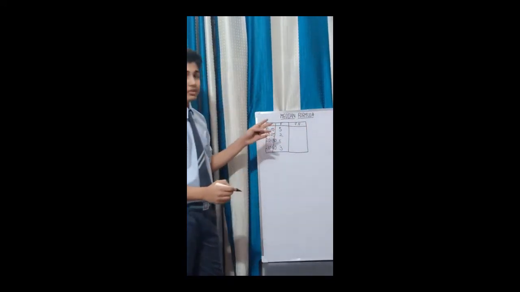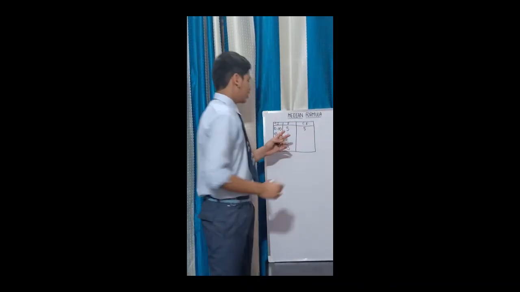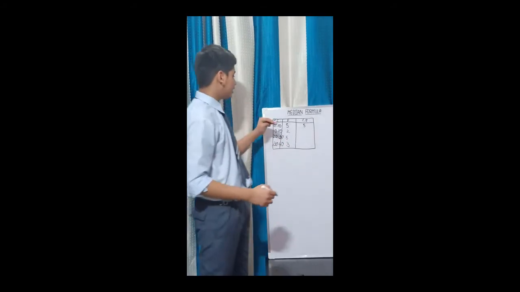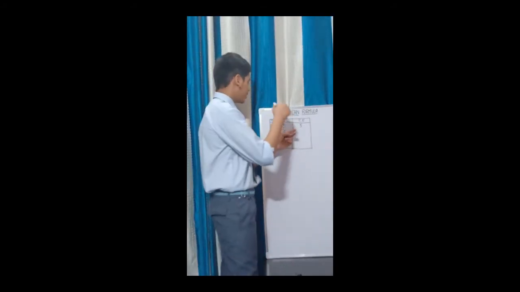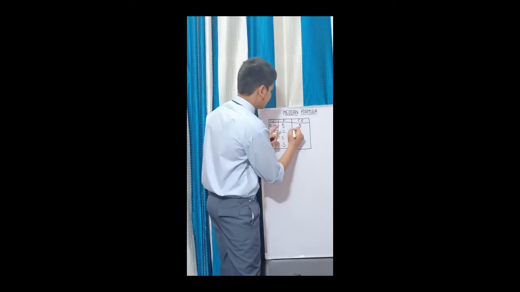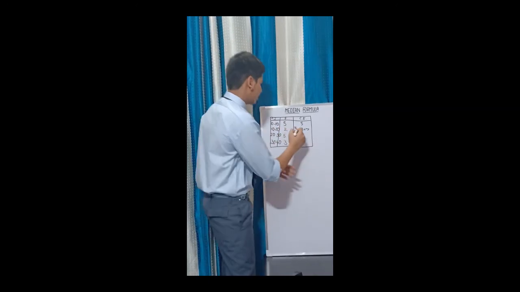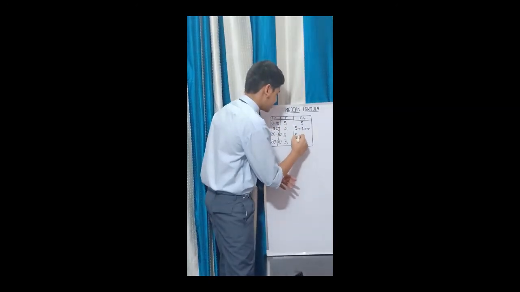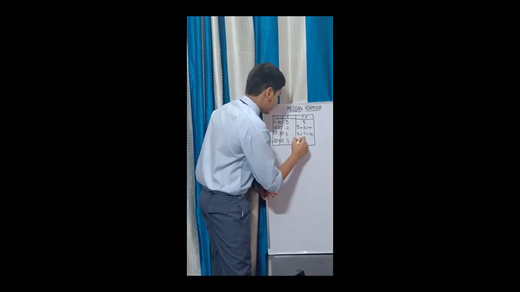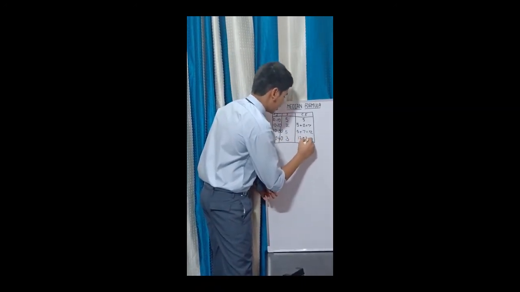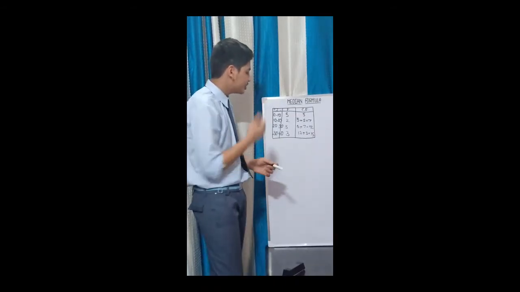The cumulative frequency of the first interval will remain the same, that is 5. Now we will subsequently add the frequency of the first class interval to the second class interval. That means 5 plus 2, that gives you 7. Similarly, 5 plus 7, that gives you 12. And again 12 plus 3, that gives you 15. So here is our cumulative frequency distribution.